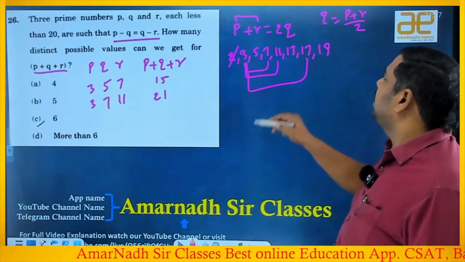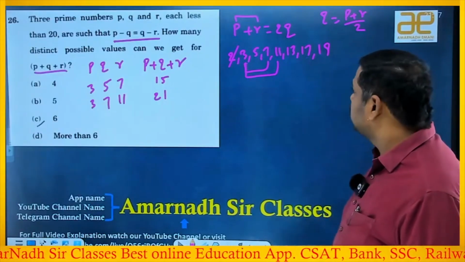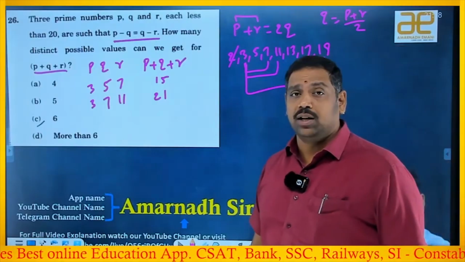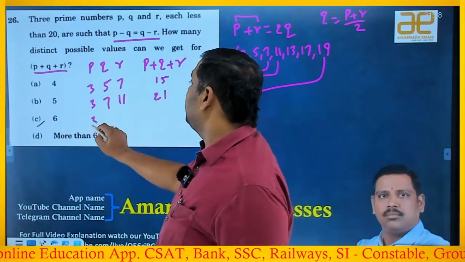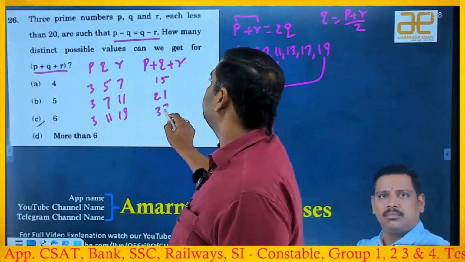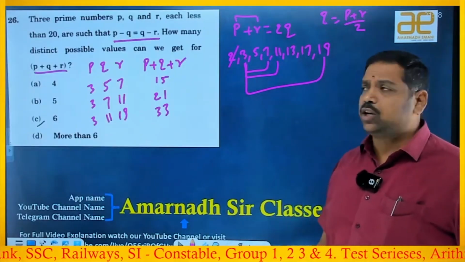3 and 17, if I take, the sum is 20. 20 by 2 means 10, which is not an odd prime number, so leave it. 3 and 19 is 22, by 2 is 11, which is a prime number. So 3 and the other one is 19 and it is 11, right? So the sum is 33. Yes, we can count it because all are distinct so far. With the 3, these are the possibilities. Okay, 3 is struck out now.